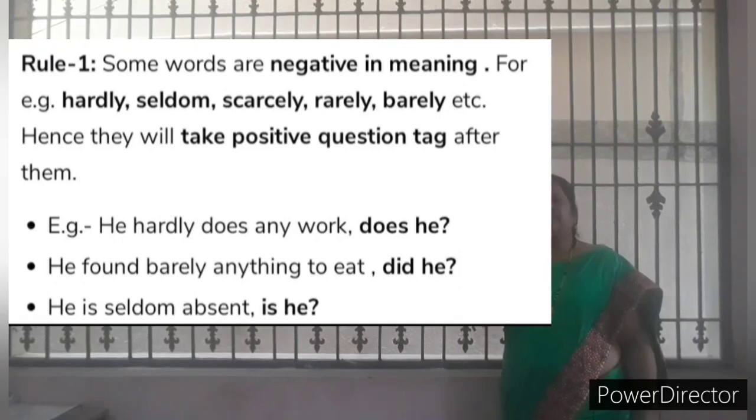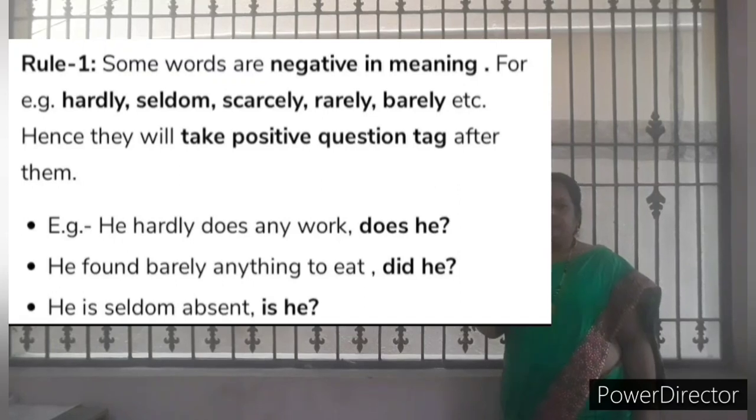And the third one is: he is seldom absent. Seldom is a negative word, so you should write the answer in a positive tag. Is is an auxiliary verb, is he. He is the pronoun. So: he is seldom absent, is he? So this is the way to write the question tag answer.